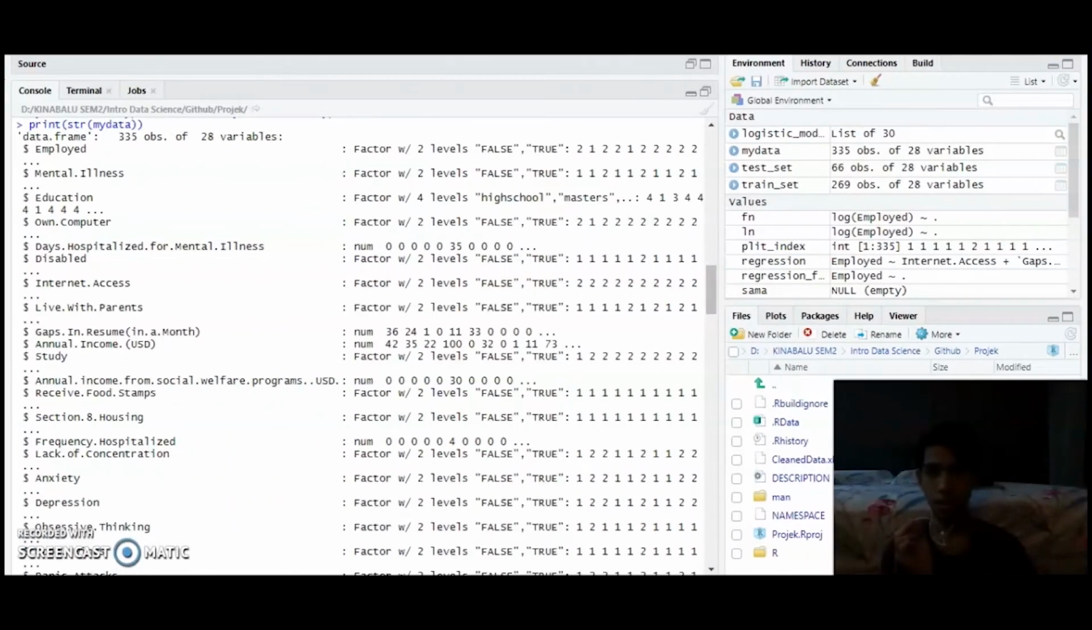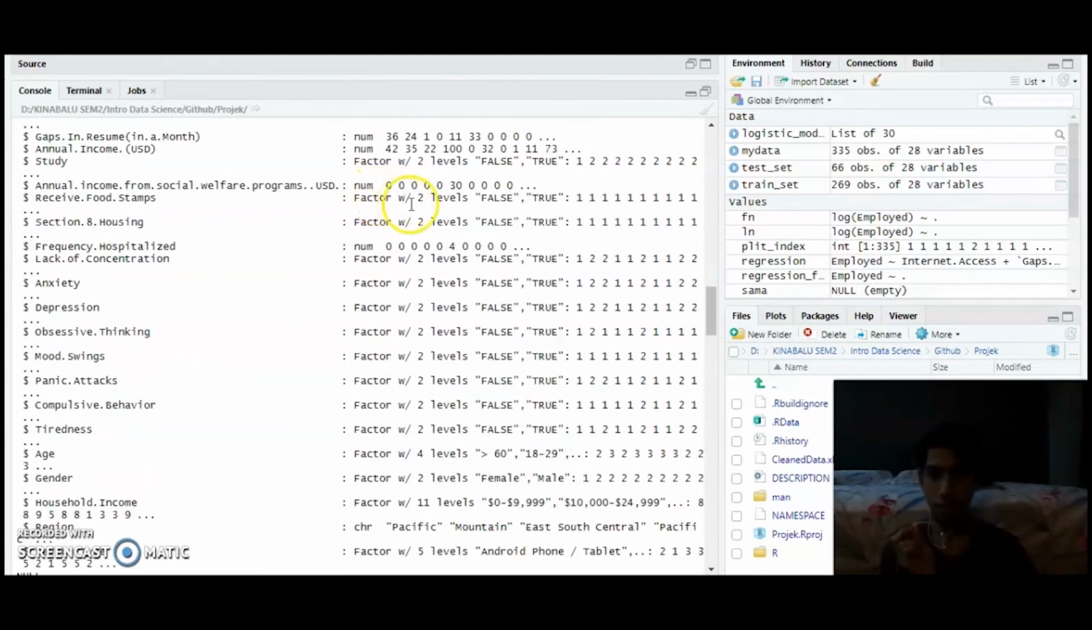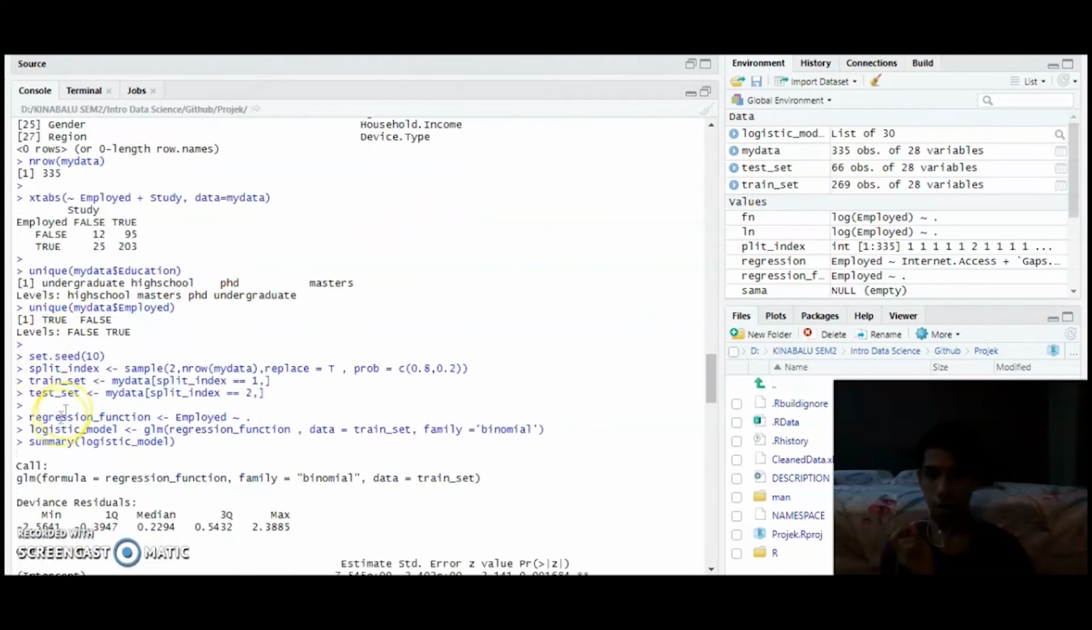Hello, Assalamualaikum warahmatullahi wabarakatuh. My name is Muhammad Afif bin Muhammad Fauzi and I will continue to process the data. As we look here, the variable type is already factor, so we don't have to change the type of variable. I already plotted the graph to see the pattern, but we have difficulties finding the pattern. So we continue to do the regression function.